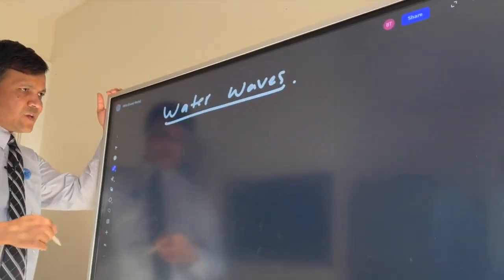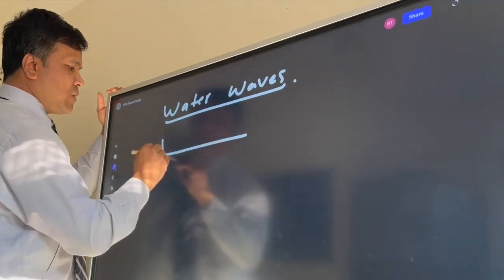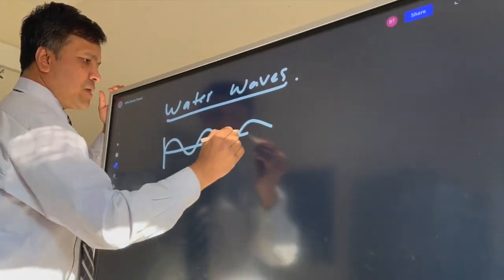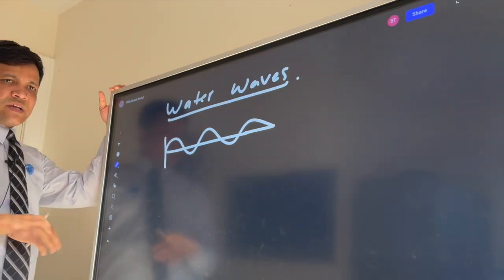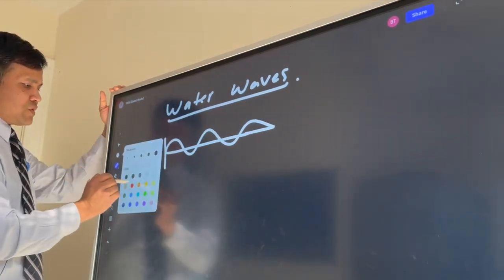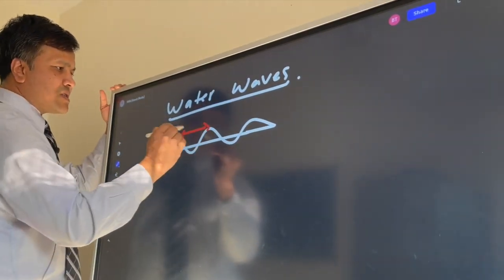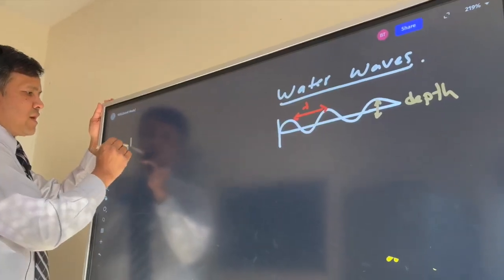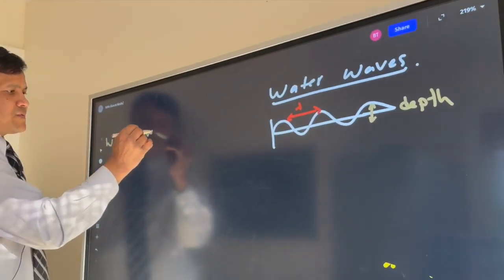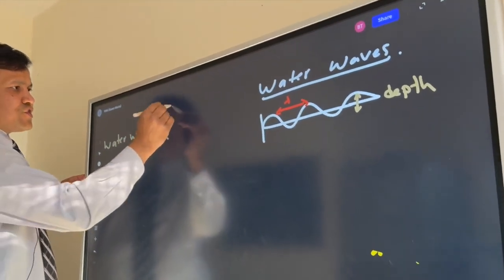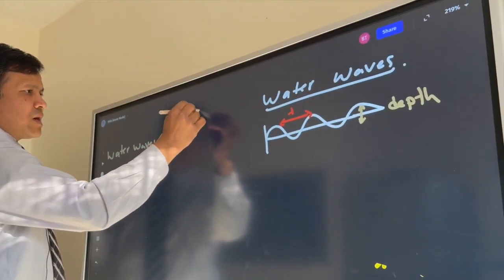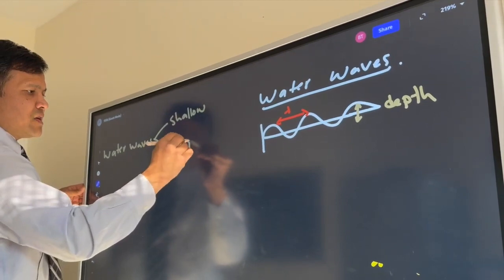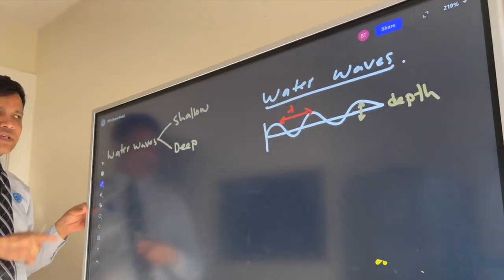Okay, now let's see. This is how the water wave looks like. All right, so what are the things we have? Of course, we talk about the wavelength. So this is the wavelength. So this is the depth of the water. So water waves are actually of two types. One is shallow water and one is deep water.